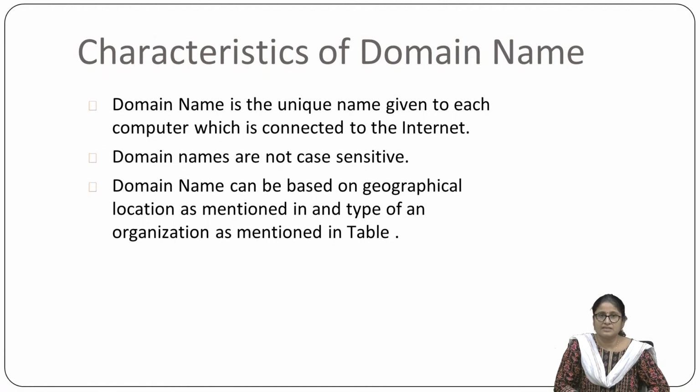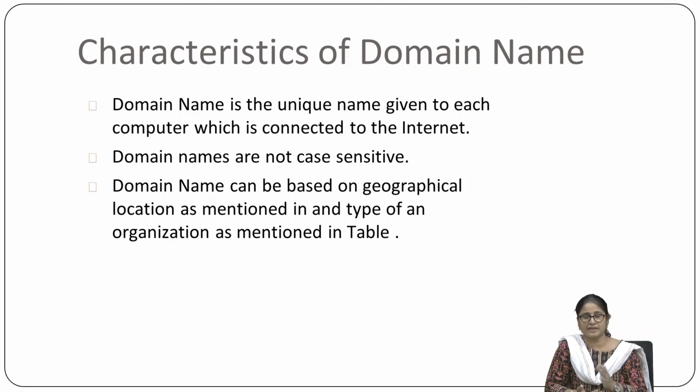So these are the characteristics of the domain name. A domain name is a unique name which is given to each and every computer that is connected to the internet. Domain names are not case sensitive. For example, with www.bau.edu.in, you can write these names in upper case or lower case and you will still be able to access the BAU website.